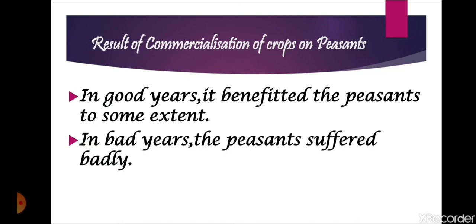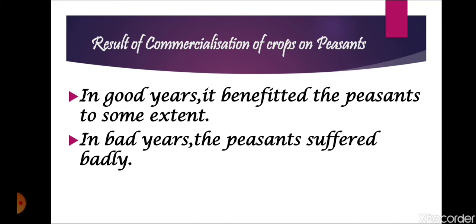Now we will see what was the result of commercialization of crops on peasants. What was the result of the commercialization of agriculture by the Britishers in India? There were two important results of cultivation of commercial crops on peasants. When our peasants started producing commercial crops, they were benefited, and sometimes they suffered also.